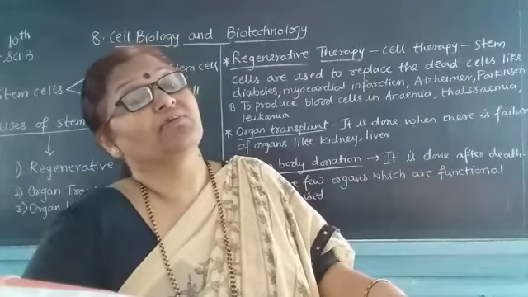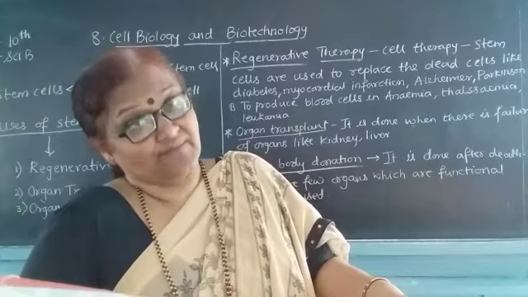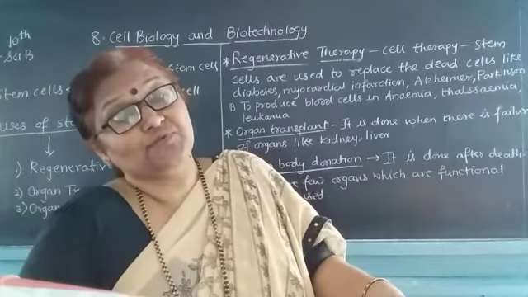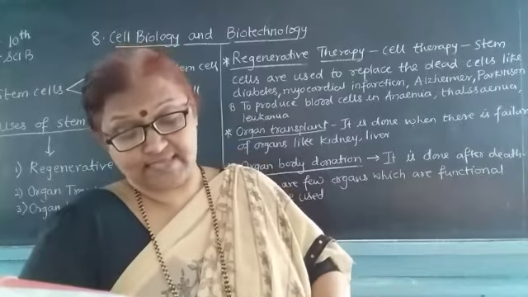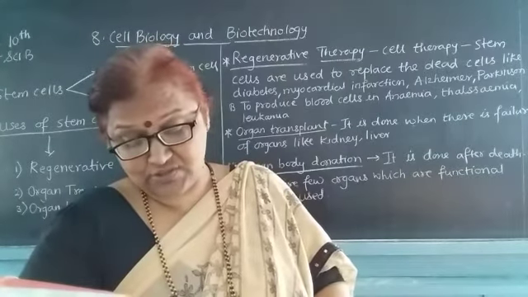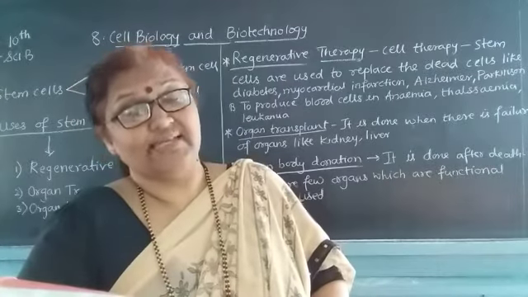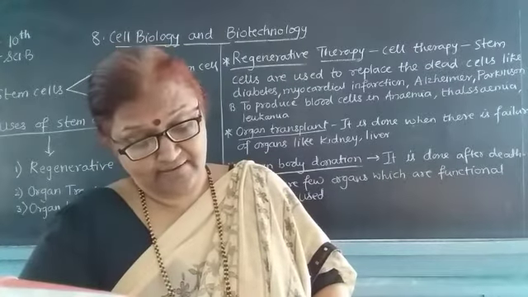You can donate them after death. So these types of organs can be donated after death.